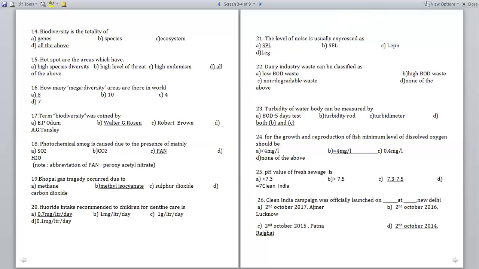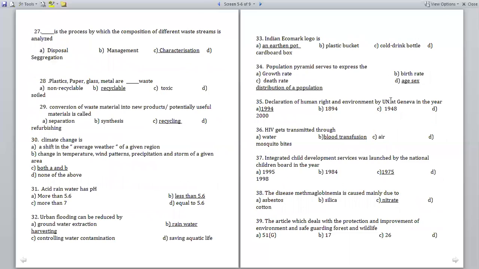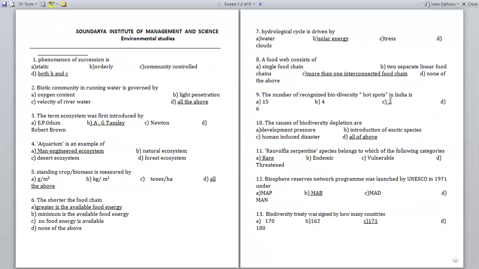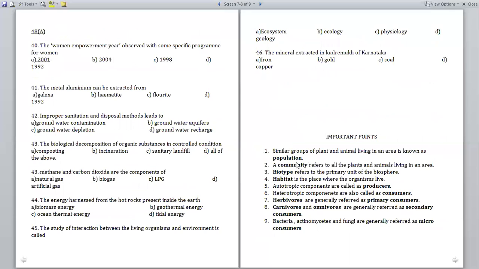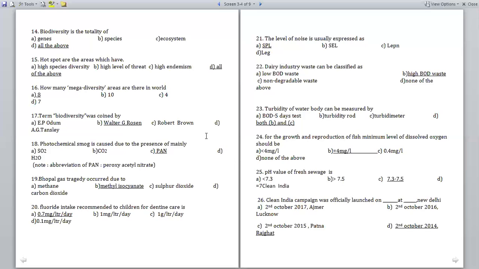The 22nd question: dairy industry waste can be classified as option A, low BOD waste, BOD stands for biochemical oxygen demand; option B, high BOD waste; non-degradable waste; and none of the above.